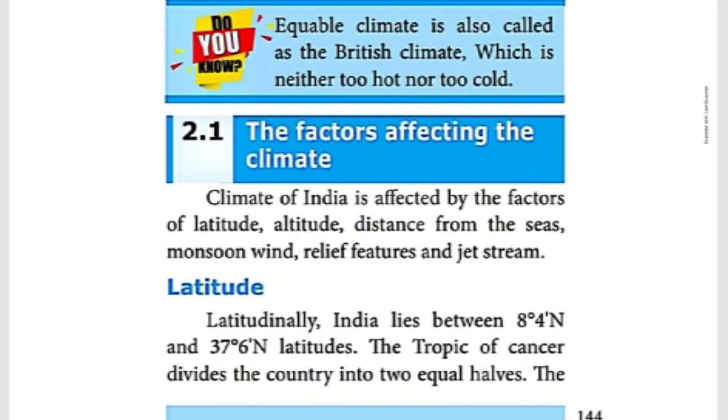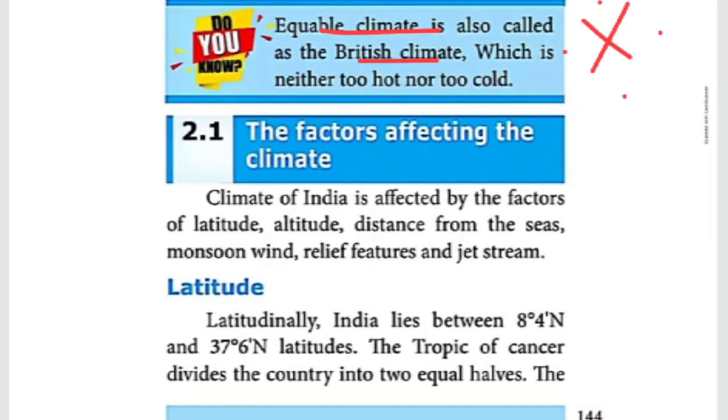Then, children, in your book, in the Do You Know column, it is given: equable climate. What is meant by equable climate? Equable climate, otherwise called British climate, is a climate that is neither too hot nor too cold. That's the British climate, otherwise called equable climate. This is the one-word answer, children, in the book.